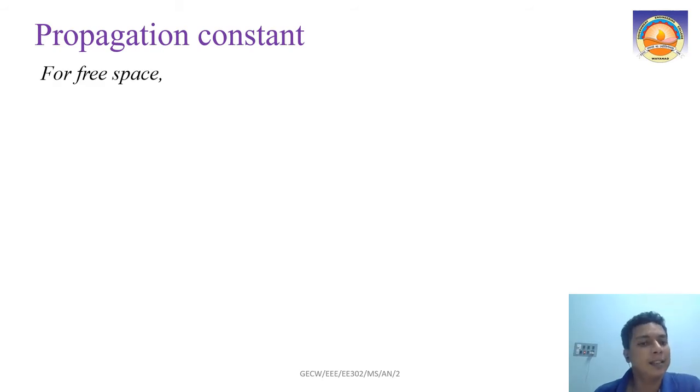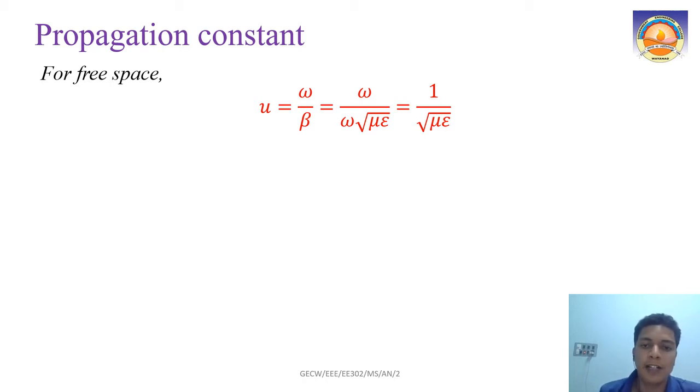So what are the details? If you consider free space, we have already defined this: u is the velocity of the wave, that is equal to omega by beta. Then for free space, the beta value becomes omega root mu epsilon, since the conductivity is 0 here. So u is omega by omega root mu epsilon, that will come as 1 by root of mu epsilon.